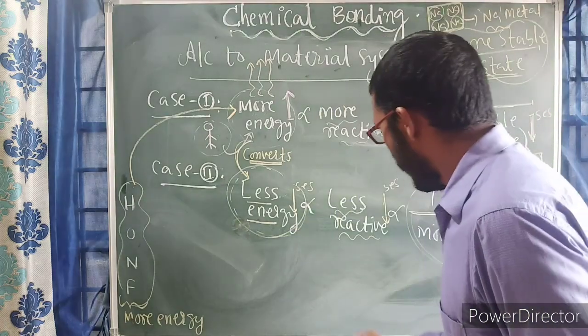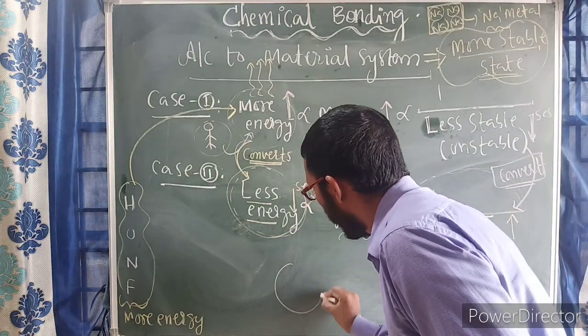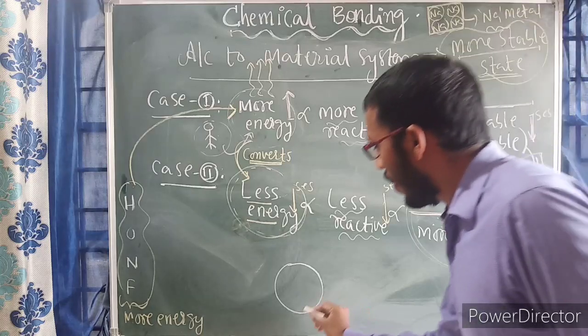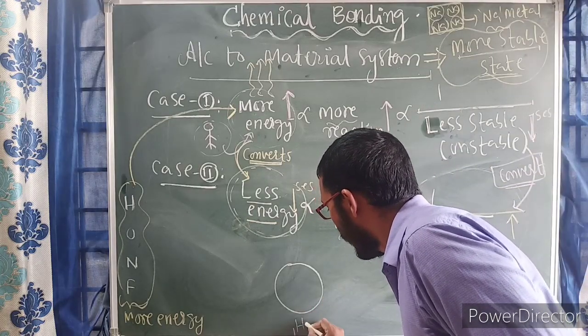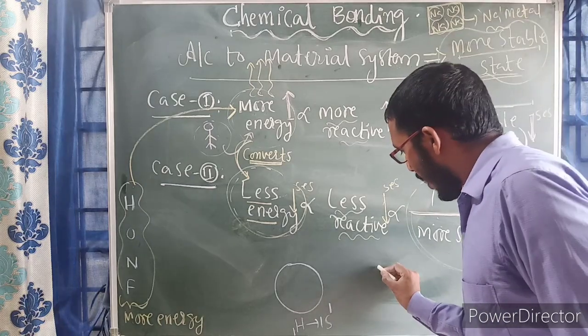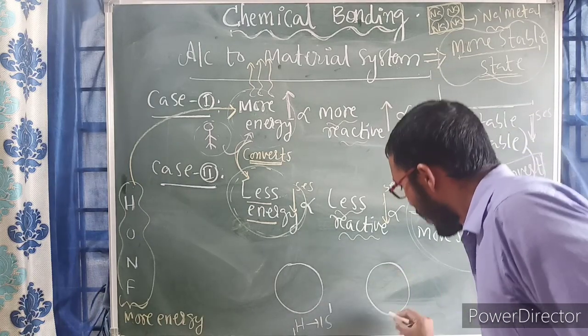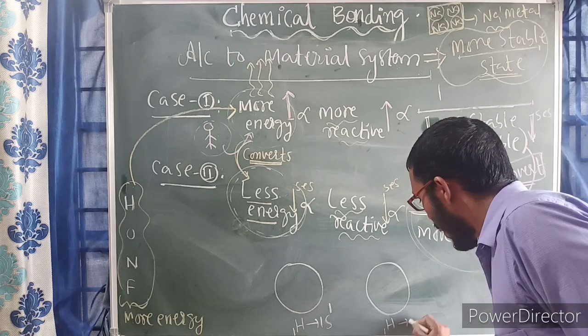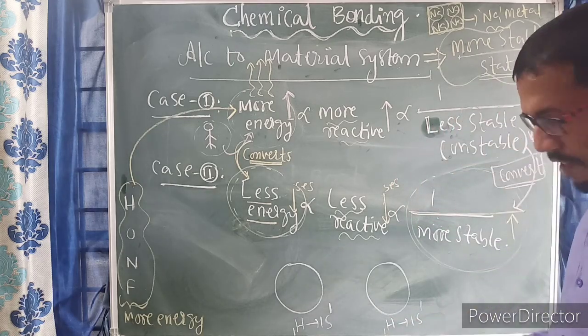Suppose I am taking hydrogen. This is one hydrogen atom. Its atomic number is 1, and its electronic configuration is 1s1. Now here is one more hydrogen atom, this one. Its atomic number is also the same, and it also has 1s1.